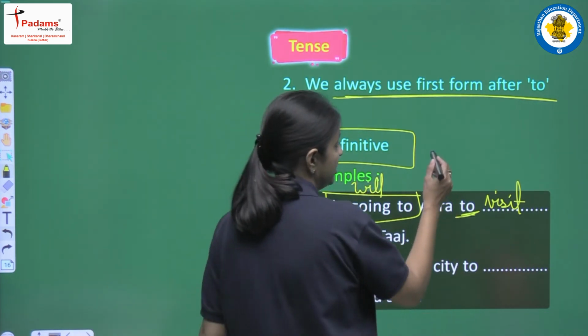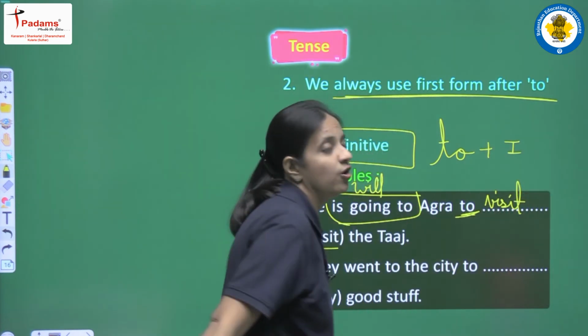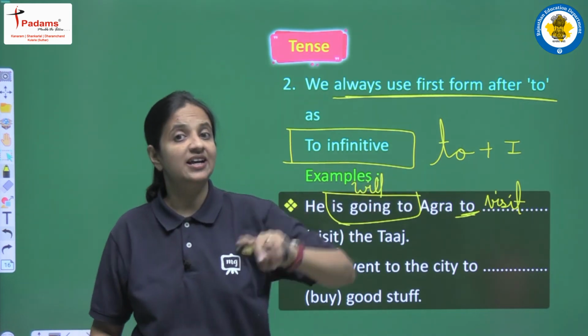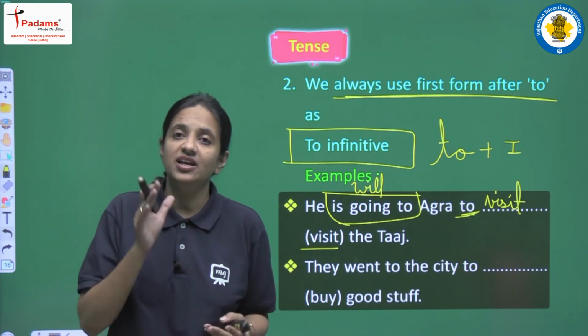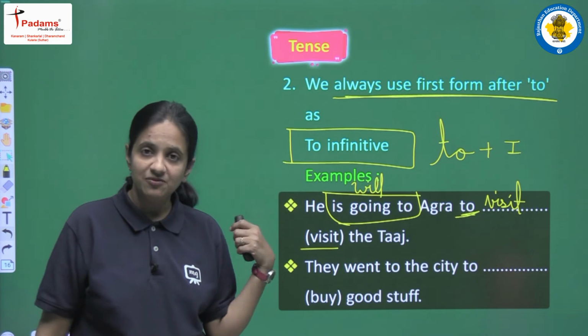To infinitive means "to" is always and always there with the first form of the main verb. It means to plus first form always, and yes, no exception here in this case. Always after "to" there will be the first form of the main verb. One more example we are having here.